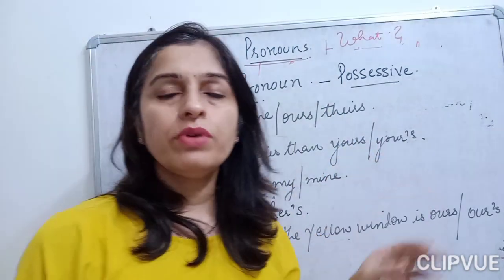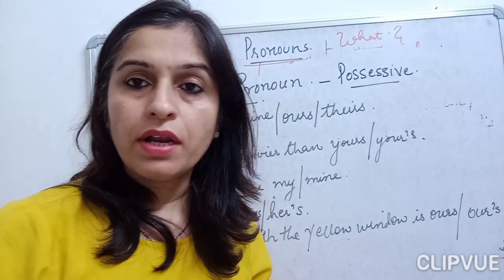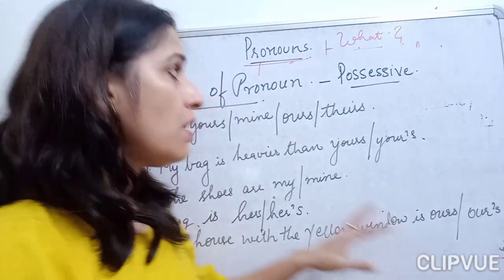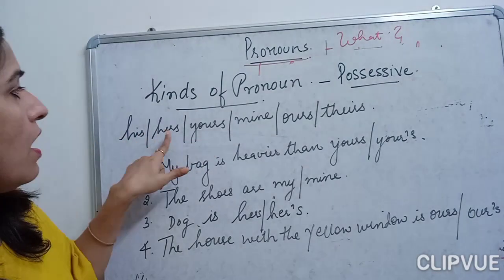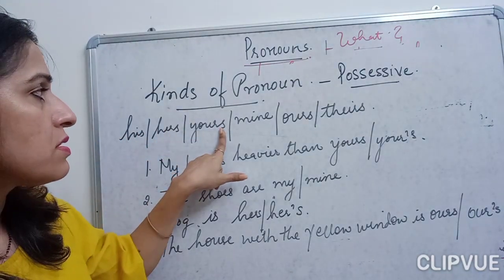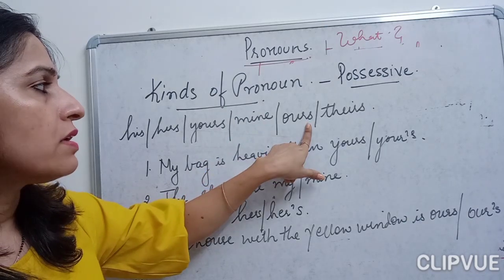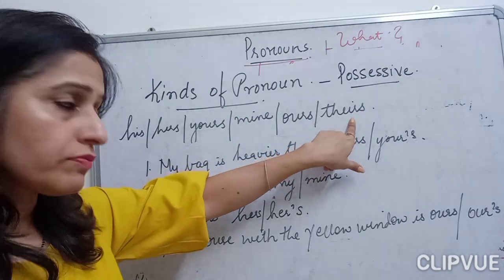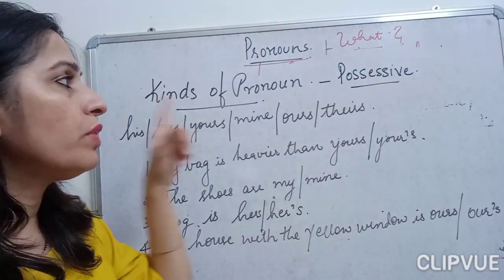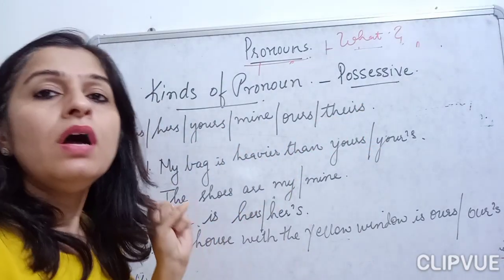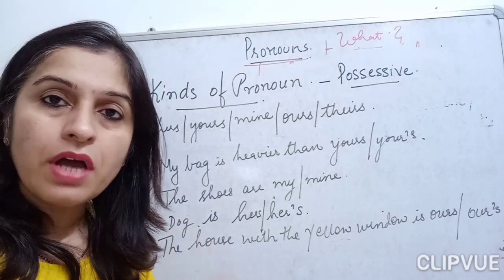Here we are doing possessive pronouns, children, and in possessive pronouns we use pronouns like his, hers, yours, mine, ours, theirs. In this case we don't use any apostrophe to indicate possession, as we do with nouns.